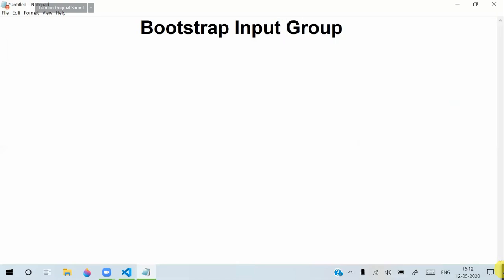These are mostly used in combination with forms. Technically, input group, how to use it? Let's see one example of how we can define an input group.